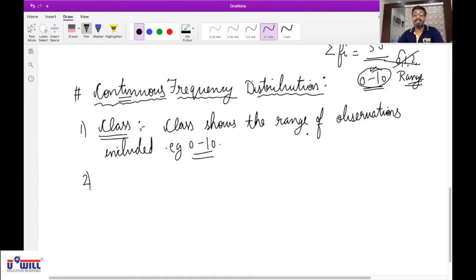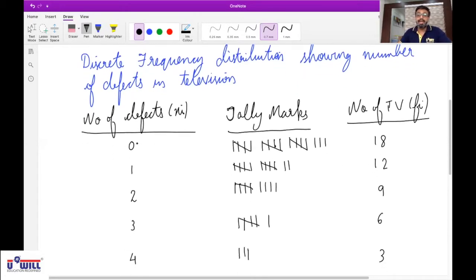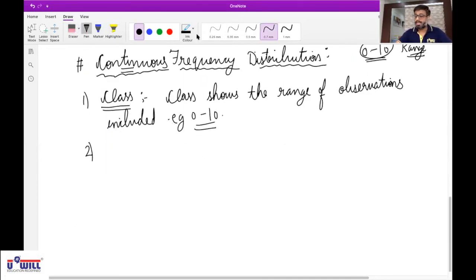Here we have written xi as the variable and frequency. In continuous, we'll be writing 0 to 10, 11 to 20 and so on. So in continuous frequency distribution we will always use classes to write the variable. Raise your hand if you did not understand the meaning of a class. Okay, everyone is clear with the meaning of class. Now next, write down lower limit.